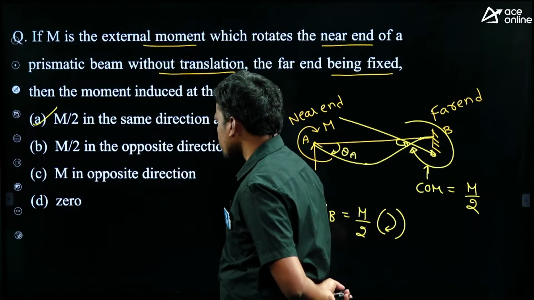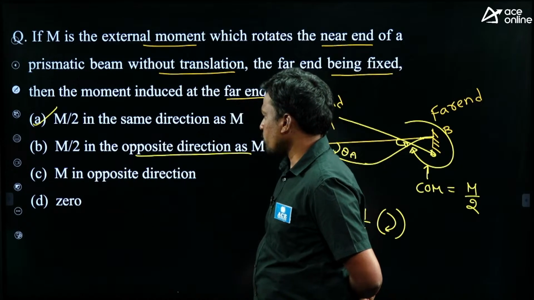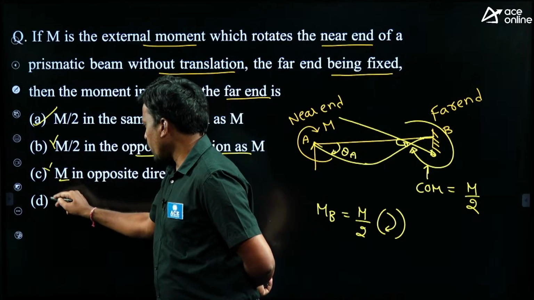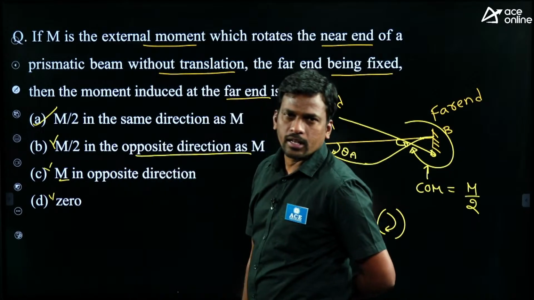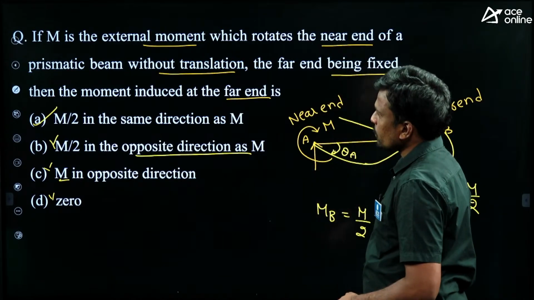Right. So M by 2 in opposite direction as M? No. Is it M? Is it 0? No. So we got M by 2 in the same direction, then option A is correct. Right. Next question.